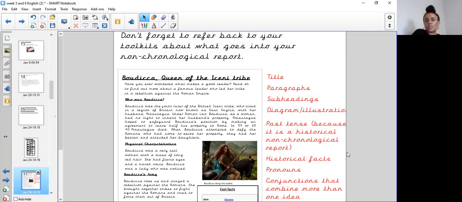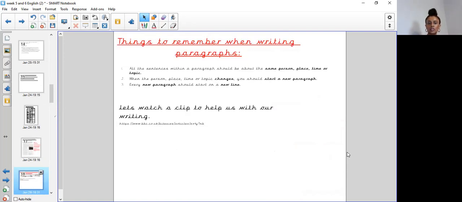So, what you need to remember is your toolkits, what goes into your non chronological report. You need a title, you will need paragraphs, you will need subheadings, you will need a diagram, written in past tense if it's a historical non chronological report. However, this one is a present day one, so it would be in present tense as well as past tense when you're talking about the past events. Historical facts where needed, pronouns, conjunctions that combine more than one idea. So have a look back at your own toolkits because that will be of good use.